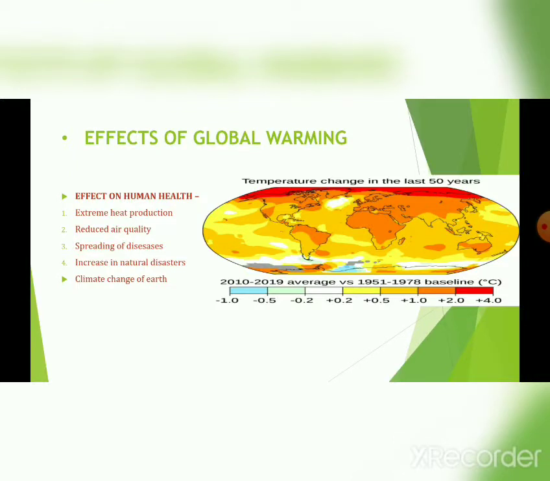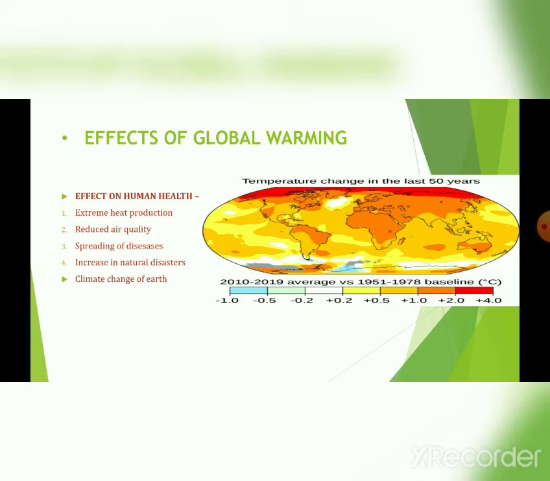What are the effects of global warming? Now take a look at the first effect, on human health. The first effect on human health is extreme heat production. We know that we humans can't survive in a huge amount of temperature. If the temperature is greater than 45 degrees Celsius, then it becomes hazardous for us. So extreme heat production, we can't afford that. We can't survive in that.